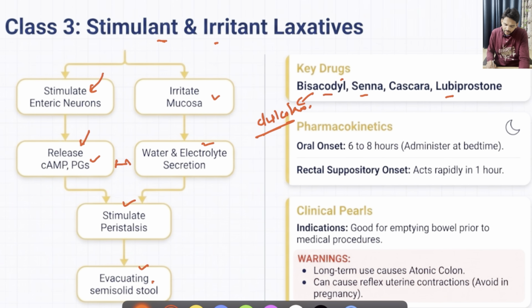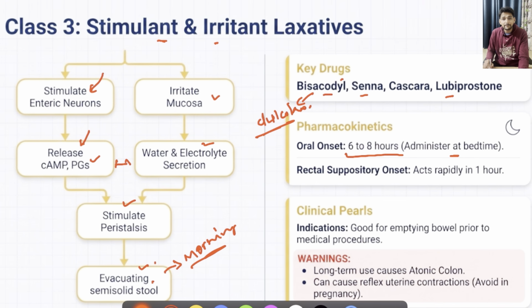But the points here to remember are, it might take about 6 to 8 hours for its action. So better to administer it at bedtime so that after its mechanism of action sets in, it will lead to evacuation with the physiological timing in the morning. So administer these medications during bedtime.